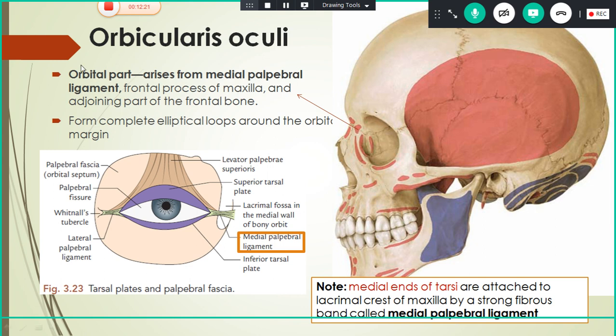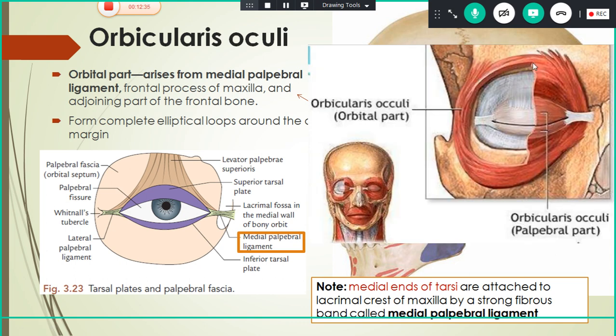Now the orbital part of orbicularis oculi arises from medial palpebral ligament, this one, and also from the frontal process of maxilla and adjoining part of the frontal bone. So it forms a complete elliptical loop. You can see it forms a complete elliptical loop around the orbital margin and it connects with the other. So it doesn't have a specific insertion.